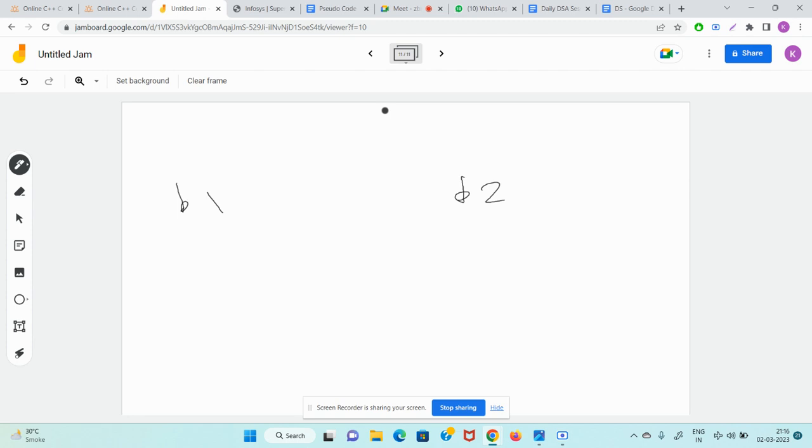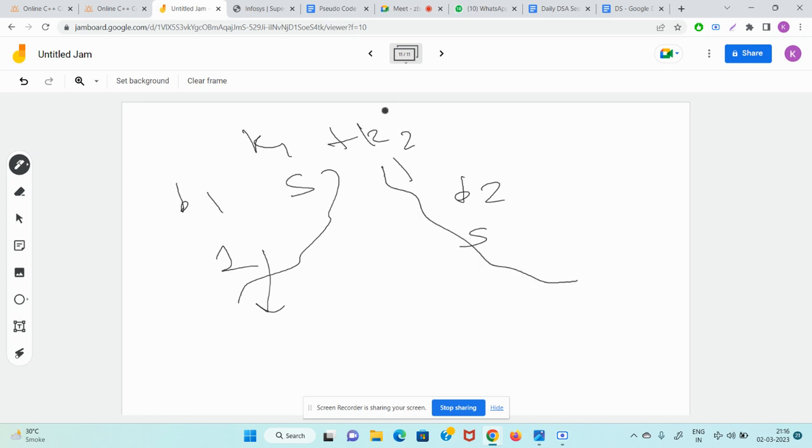b1, b2. This is 1, this is 5. k1 plus k2. Last time you gave this 1 and 5. Now reverse. 5 and 1. Guys, now tell me what is the value for this. Sid, you will only tell me. And then this. 21 and 5. What is the maximum value, Sid?